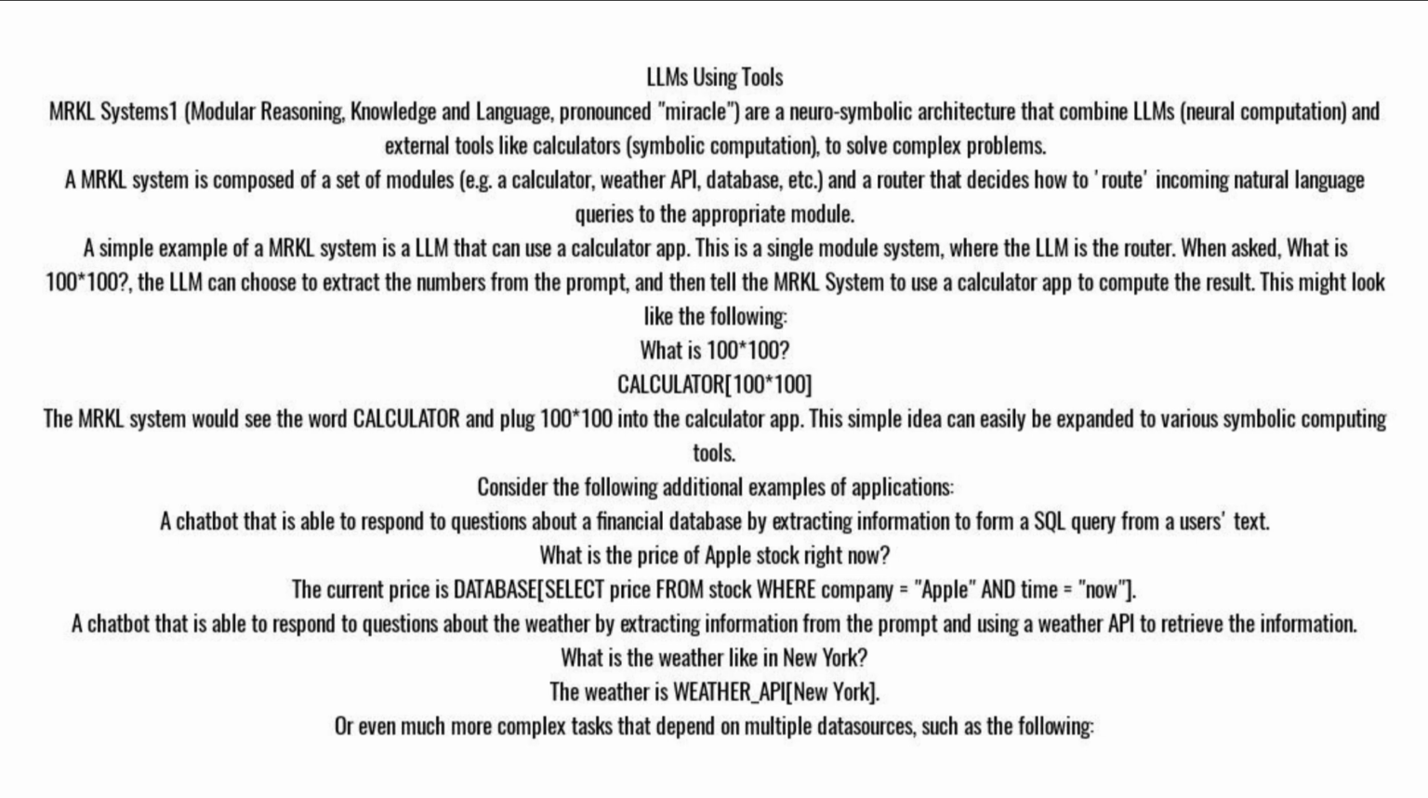This is a single module system, where the LLM is the router. When asked, "What is 100 times 100?" the LLM can choose to extract the numbers from the prompt, and then tell the MRKL system to use a calculator app to compute the result. This might look like the following. What is 100 times 100? Calculator, 100 by 100. The MRKL system would see the word calculator and plug 100 by 100 into the calculator app. This simple idea can easily be expanded to various symbolic computing tools.